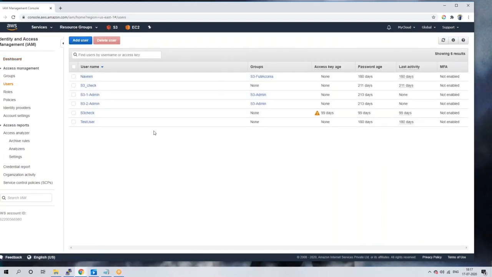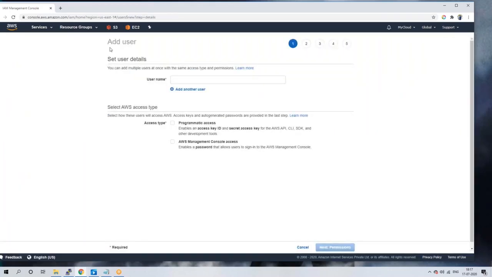So it seems you already created some users. Now add user. By default, you don't have all these users, guys. It seems Navin created those. Yeah, go ahead. Maybe Amar user. The best practice is always small letters.